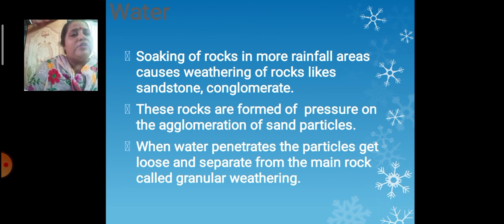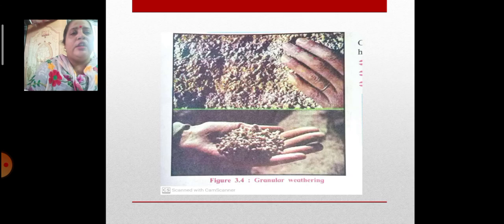Now when such things happen, what happens? When rainfall is taking place, the water penetrates the particles and the particles become loose and separate from the main rock. These small particles which are separated are called granular weathering. You can see over here the picture of granular weathering.